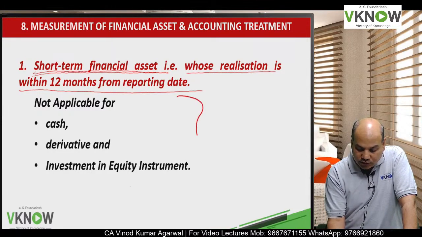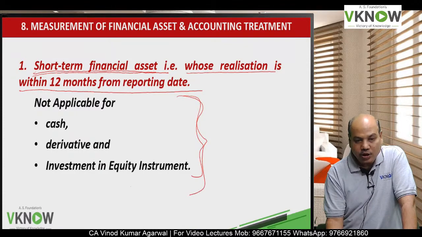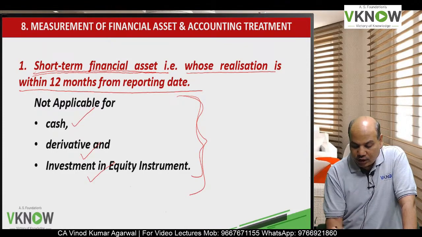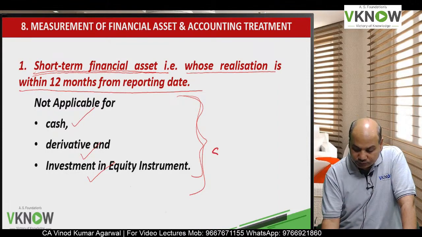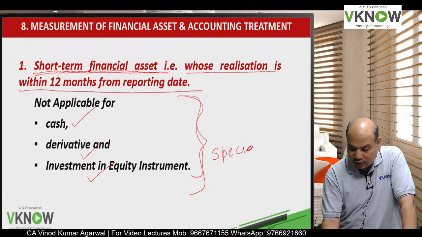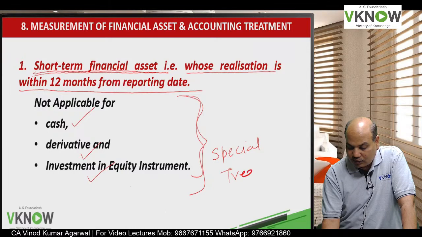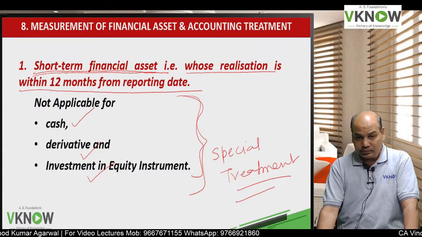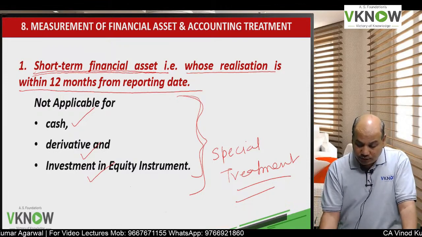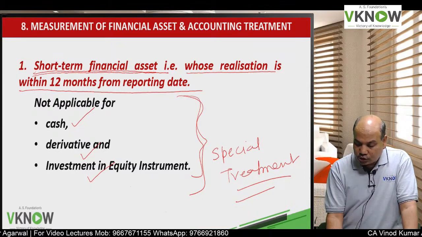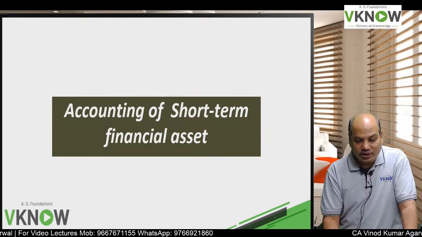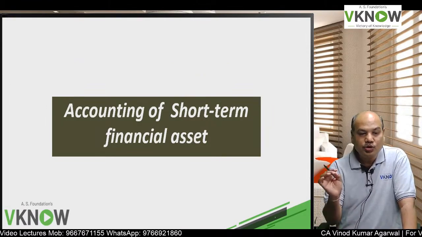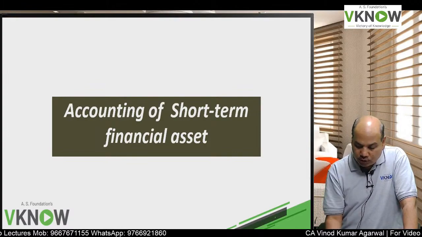This discussion is not applicable for the following three items: cash, derivative and investment in equity instrument. We will discuss derivative and investment in equity instrument separately, special treatment for derivative and equity instrument. It will cover short-term bond, short-term debenture, receivable, loans which have a maturity of less than 12 months.